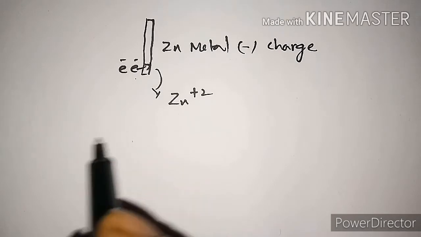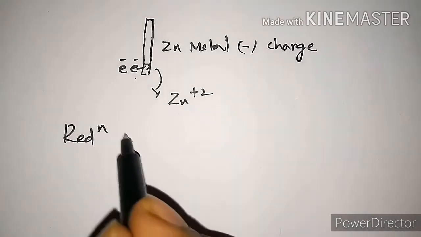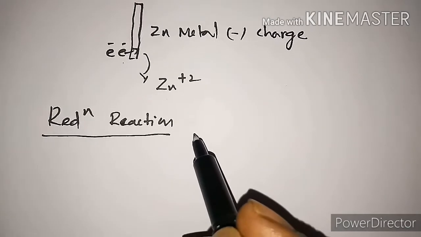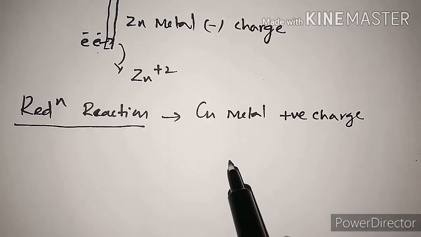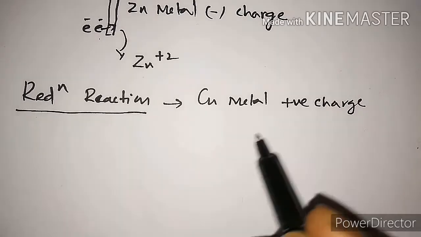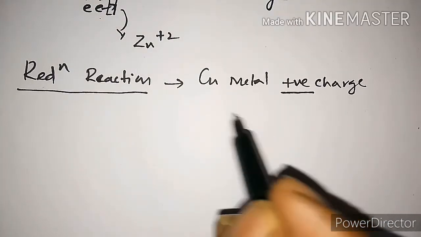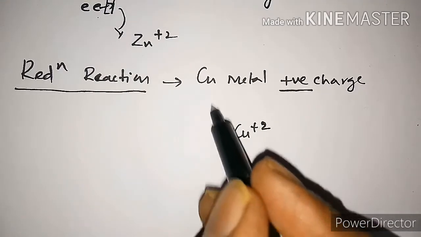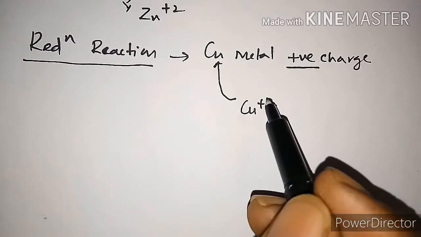In a similar fashion, in case of reduction reactions, the copper metal acquires a positive charge in comparison with the solution. Once it acquires a positive charge, the copper 2 plus ion will undergo reduction and be deposited onto the copper metal.